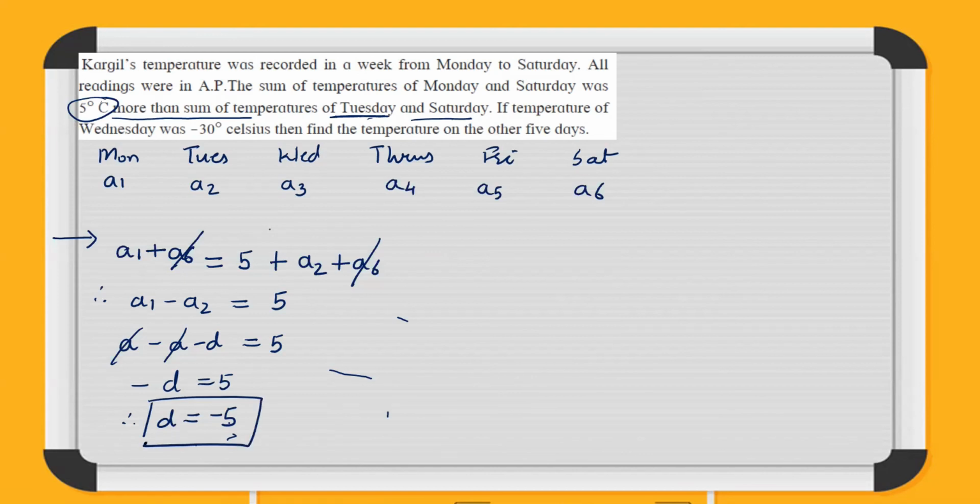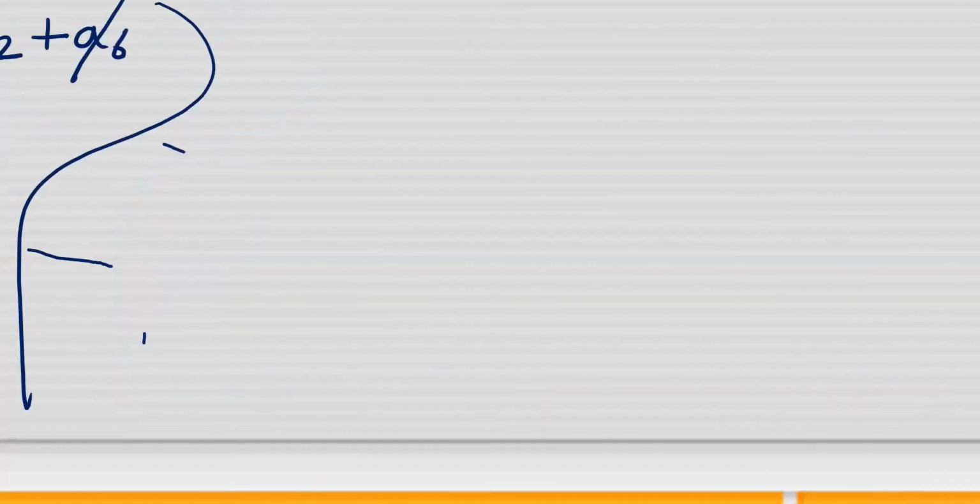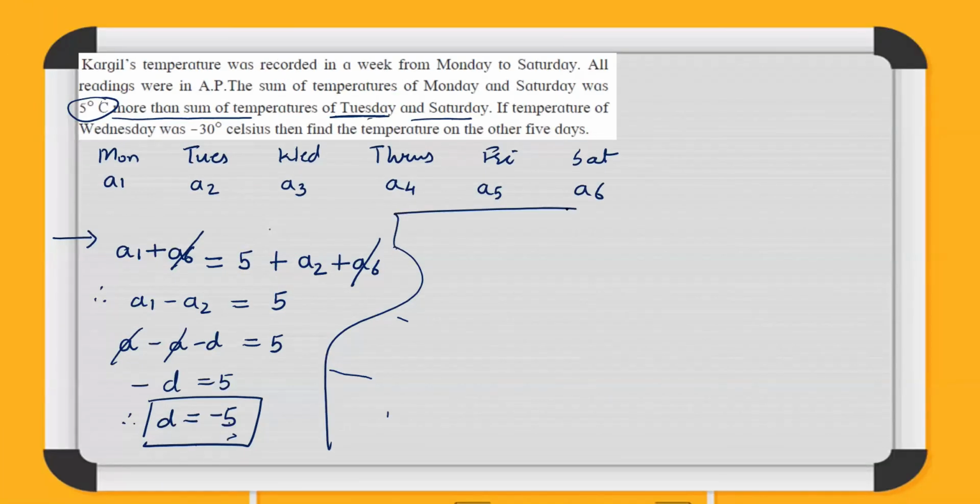Now, what do we get? The temperature of Wednesday is minus 30 degree. So Wednesday is what? A3. A3 is minus 30 degree. Find the temperature on the other 5 days. Okay. So what is A3? A3 is basically A plus 2D.